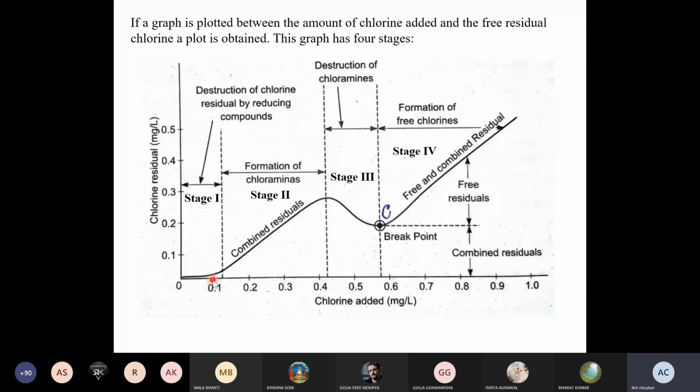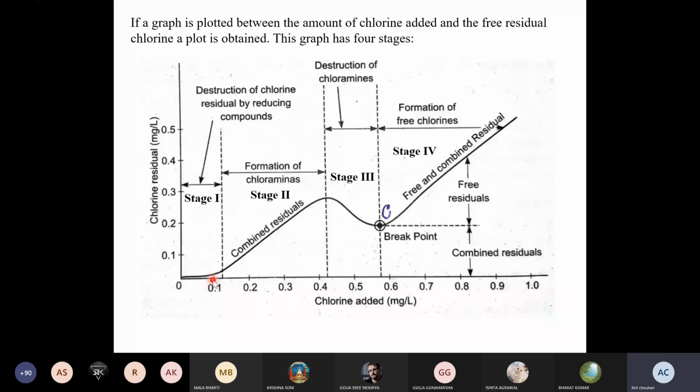And what are the reducing agents? All the metals and all these organic materials. Metals may be iron, manganese, and organic material may be nitrites and all that. So all these reducing agents react with the oxidizing agent first.